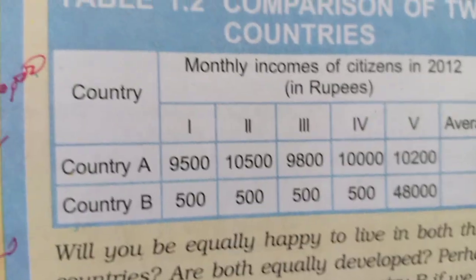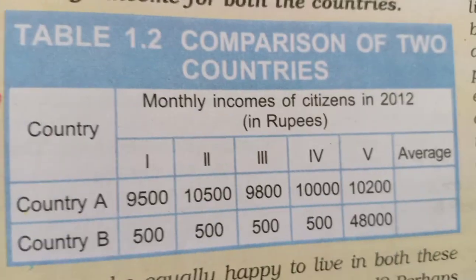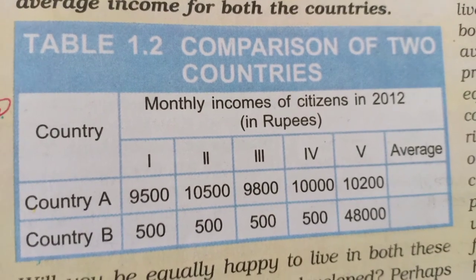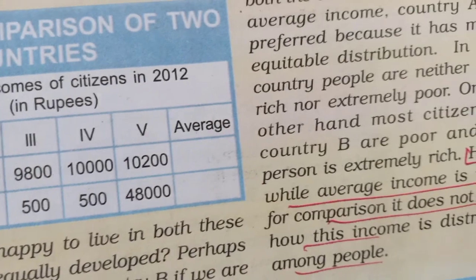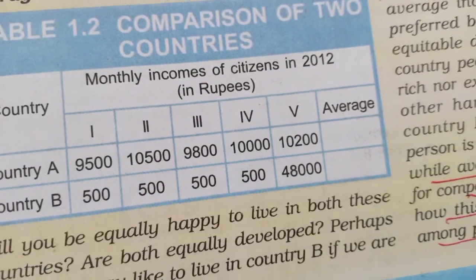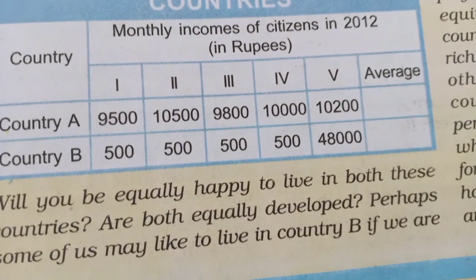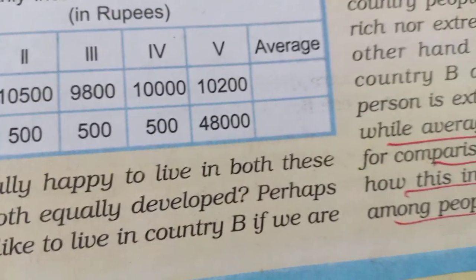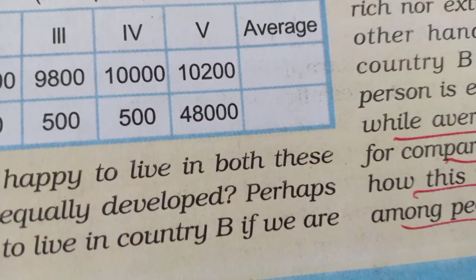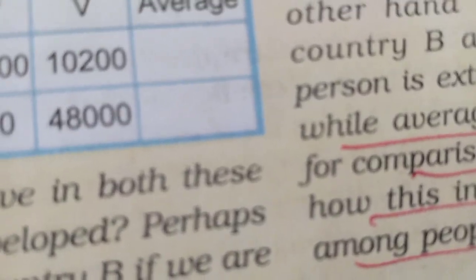Can you see this example? Here you can see two countries, a comparison of two countries A and B. Their monthly income of citizens in 2012 in rupees is given. Here citizen number 1 has 9,500, second citizen 10,500, third citizen 9,800, fourth citizen 10,000, and fifth citizen 10,200.